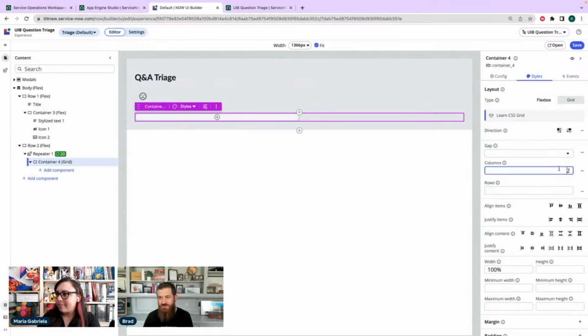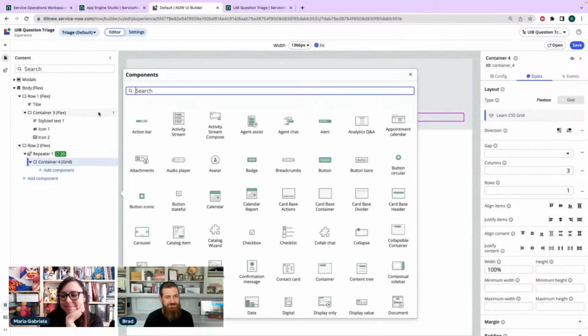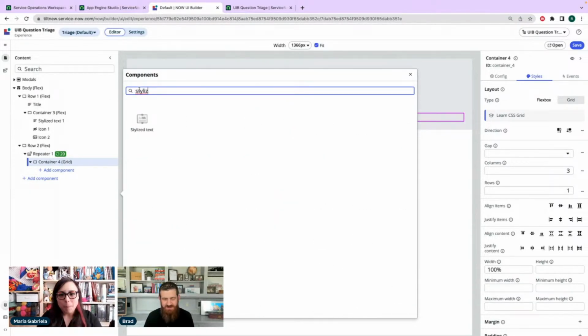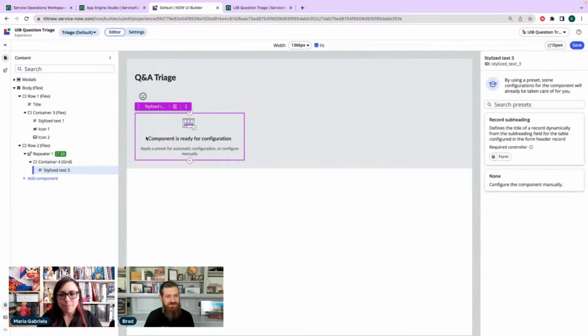And part of me really wishes this was a week from now and we could do this on Vancouver, especially when I'm laying out a page for the first time. But we're not gonna do that. And in a week, if you're not RTP, you'll know what I'm talking about.